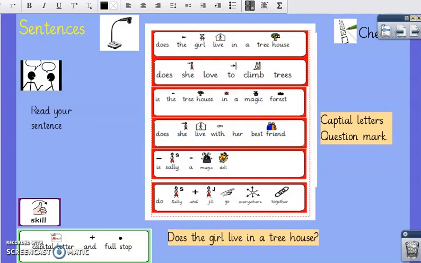Red group, I would like you to write all of your sentences as questions. Okay? So some of these are the same as orange group. We've done the first 4 together. Let's have a look at the last 2. Is Sally a magic doll? Capital letter and a question mark. Do Sally and Jill go everywhere together? Again, capital letter and a question mark.